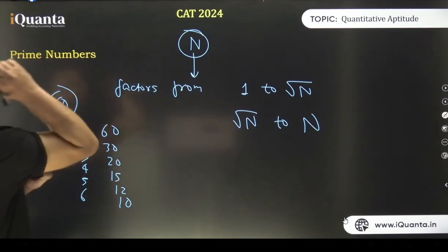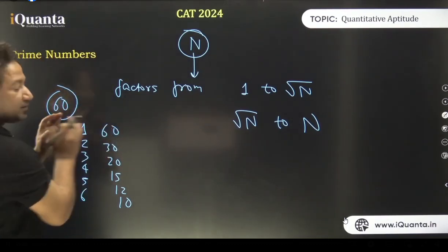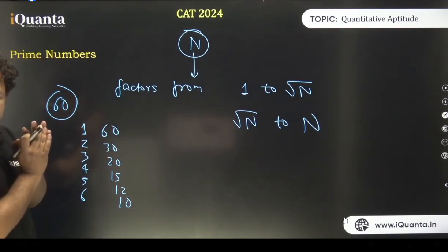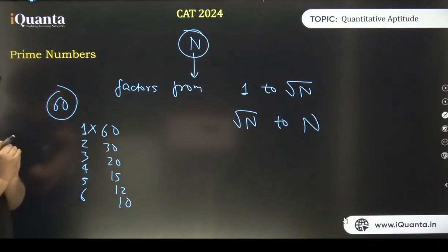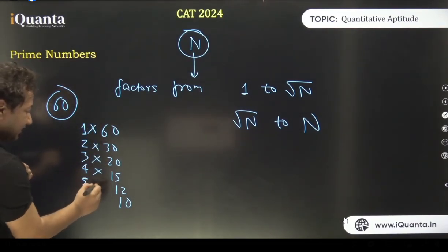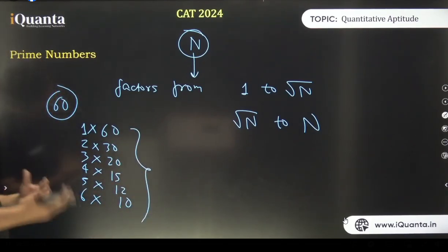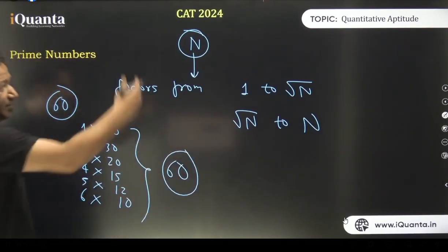Don't worry. So now the thing is, the smallest and largest numbers, if I multiply them, 1 into 60 is equal to 60. 2 into 30 is 60 again. See, in all of them, the product is 60 only. That is the number itself.